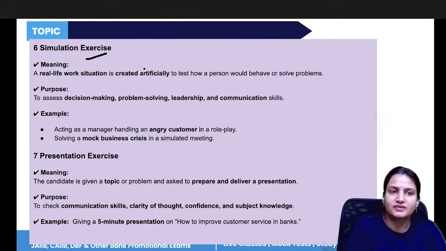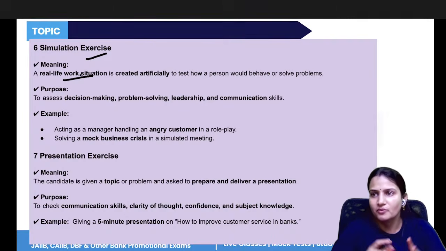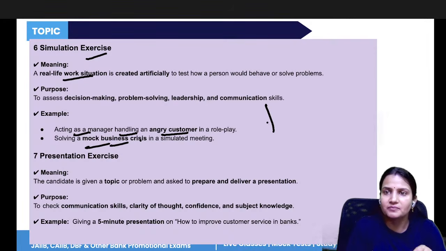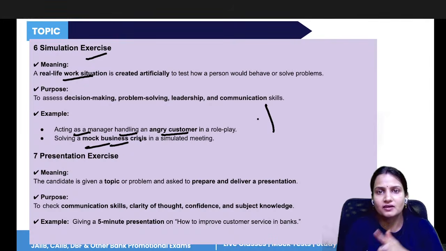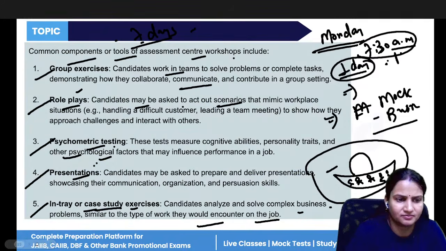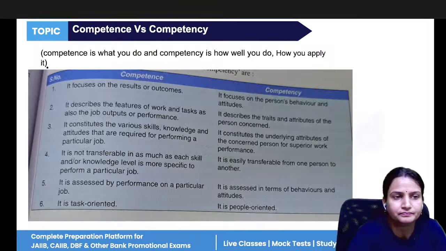Now, what is a simulation exercise? An artificial, simulated environment is created to test how you will behave in that situation. Like acting as a manager, handling an angry customer, or solving a mock business crisis. The environment is created artificially so that they can know, if the same situation comes in future, how you would handle it. And I guess we have done presentation and role play.